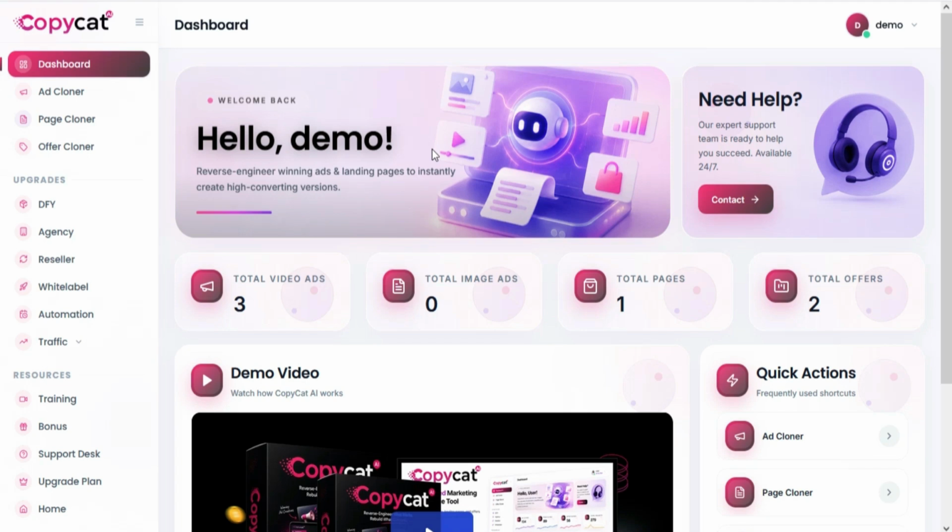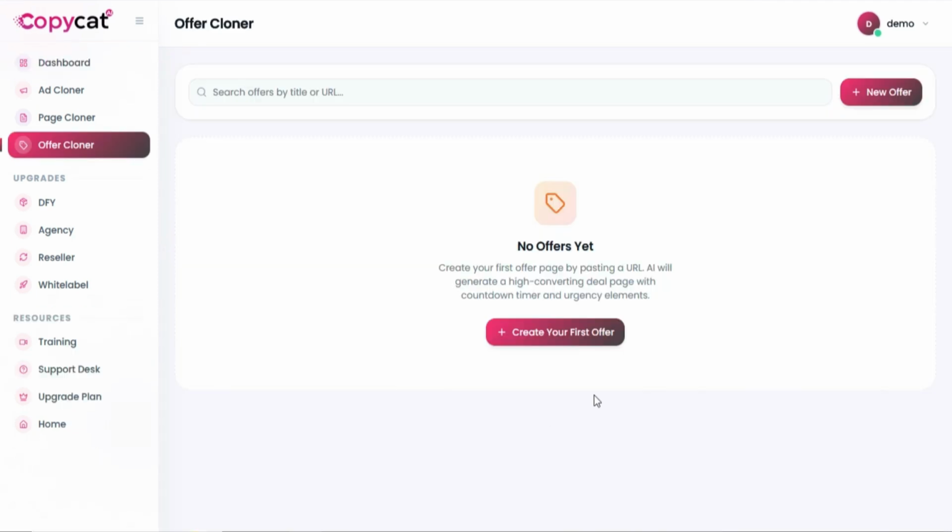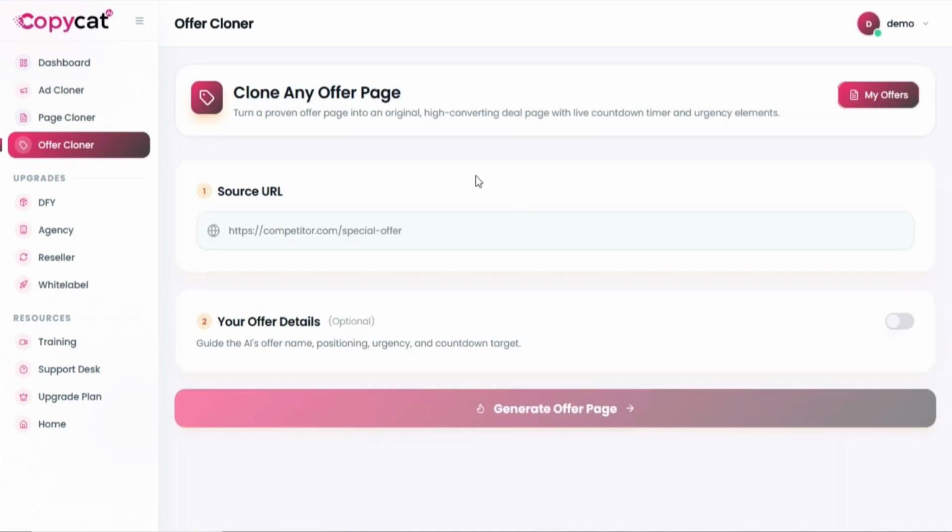In this tutorial we are going to show how to clone an offer in Copycat AI. Go to the left menu and click on Offer Cloner. Here you can turn a proven offer page into an original, high-converting deal page with live countdown timer and urgency elements. Just click on Clone your first offer.